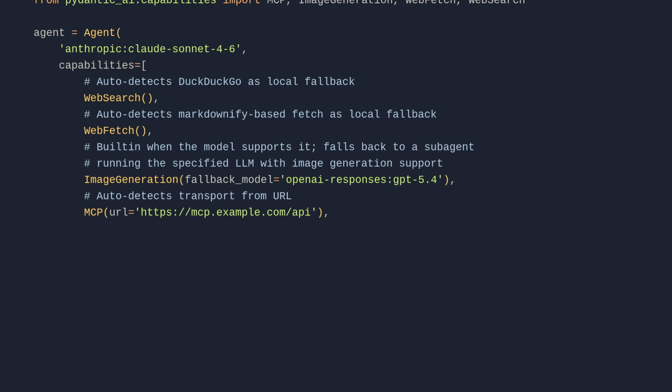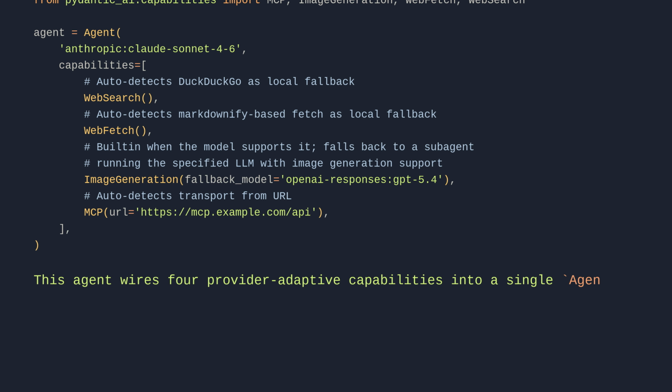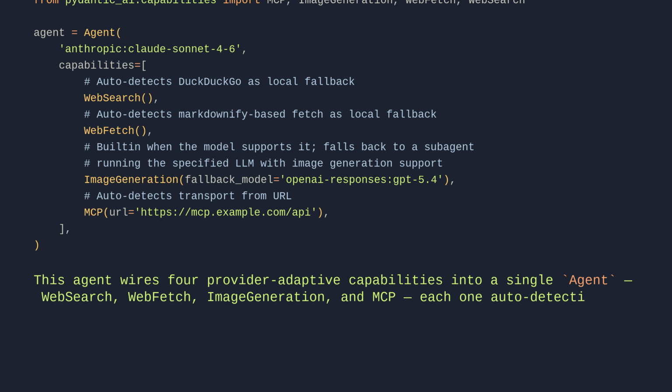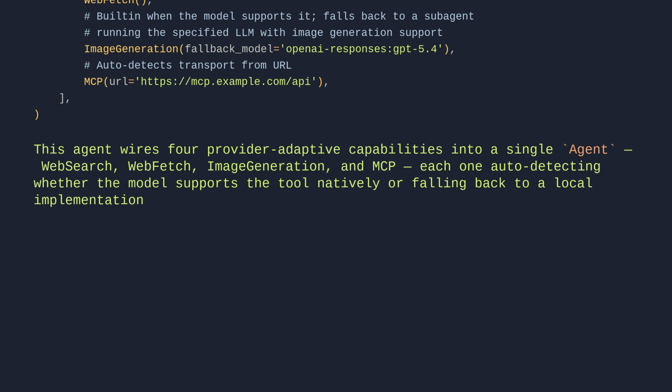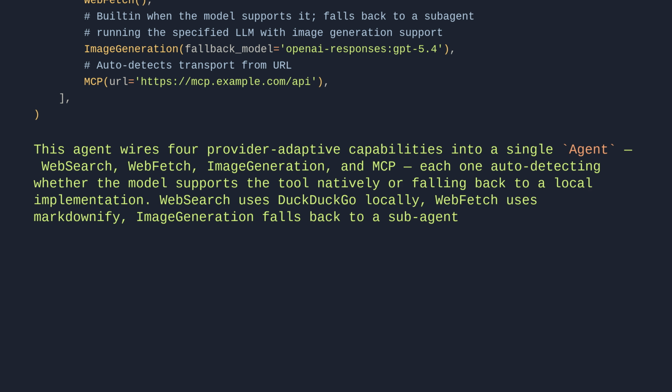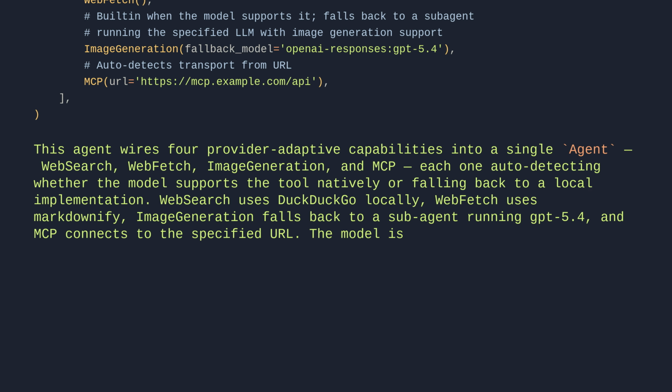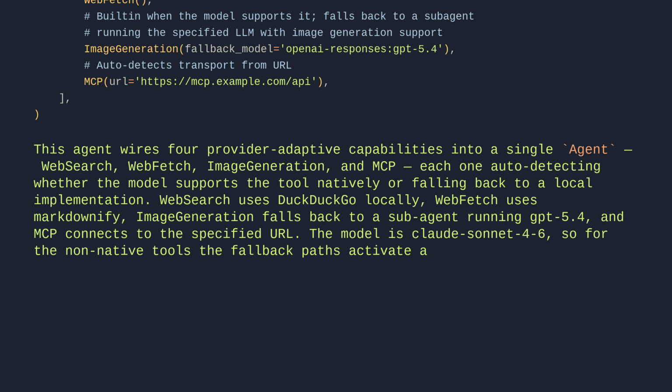This agent wires 4 provider-adaptive capabilities into a single agent: web search, web fetch, image generation, and MCP, each one auto-detecting whether the model supports the tool natively or falling back to a local implementation. Web search uses DuckDuckGo locally, web fetch uses Markdownify, image generation falls back to a sub-agent running GPT-5.4, and MCP connects to the specified URL. The model is Claude Sonnet 4.6, so for the non-native tools, the fallback paths activate automatically.